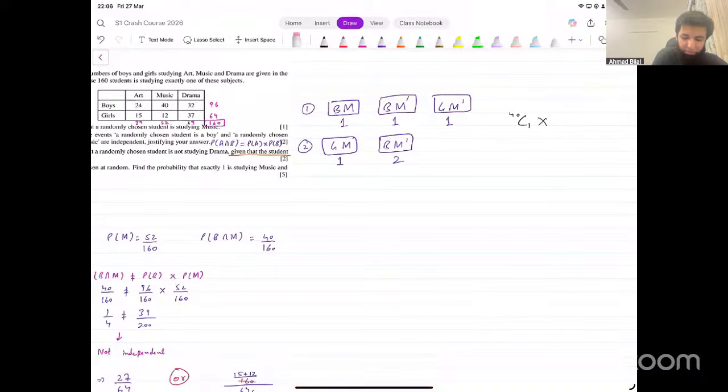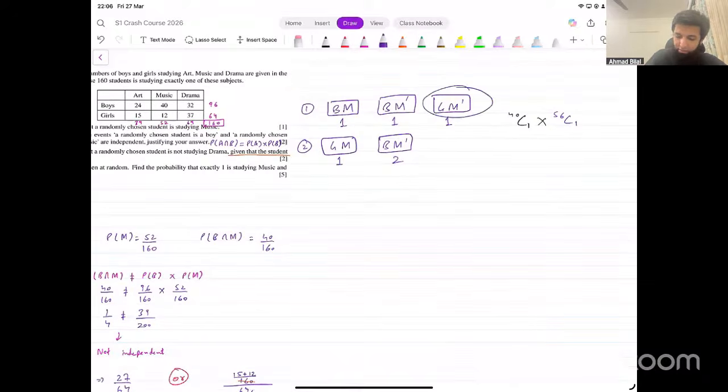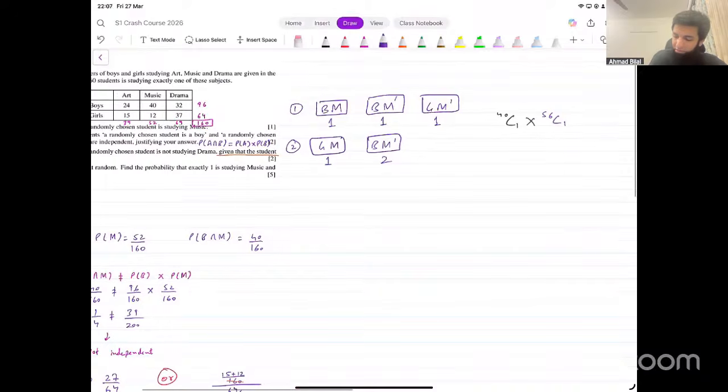What's that total? 56. Out of those 56, we want one. And then one girl who is not studying music, how many of them do we have? 15 and 37, that's 52. So we multiply this by 52C1.